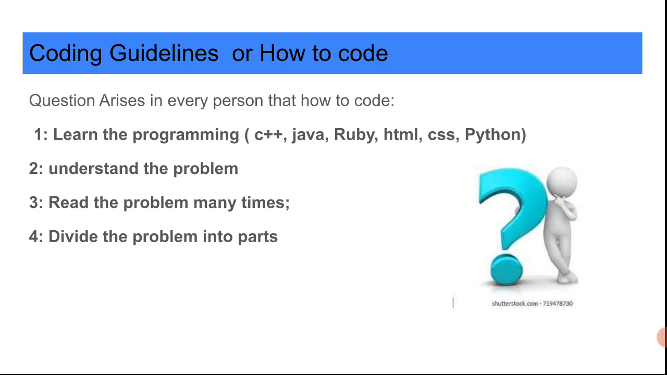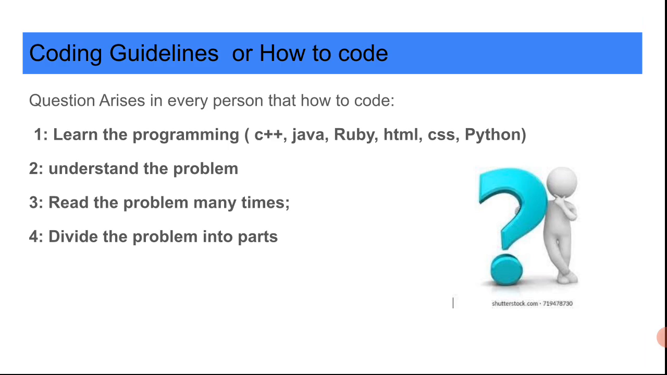Number one is to learn the programming language. We need the core concepts of any programming language we want to develop in, or to make ourselves programmers. C++, Java, Ruby, HTML, CSS, and Python are examples of languages. It is up to you which language you want to learn to make yourself a professional.